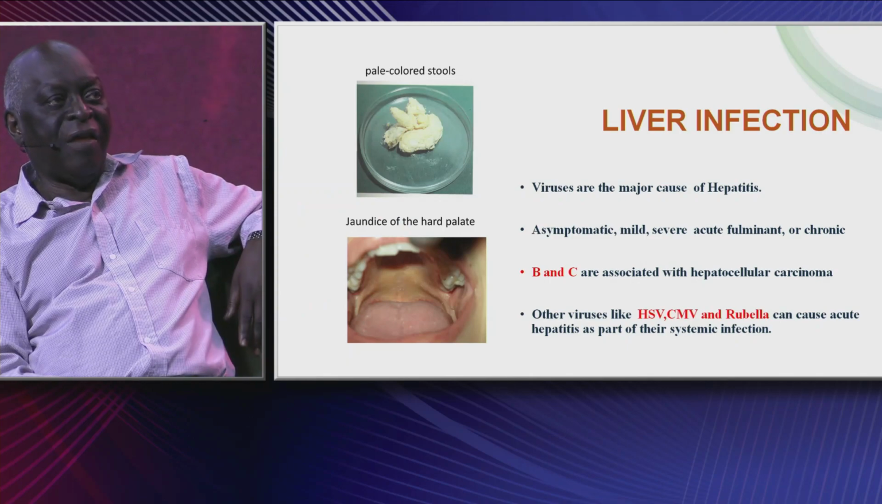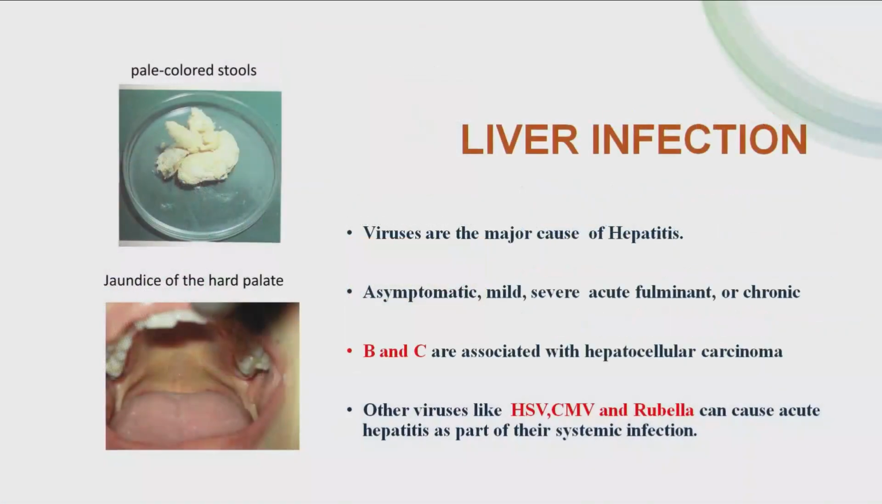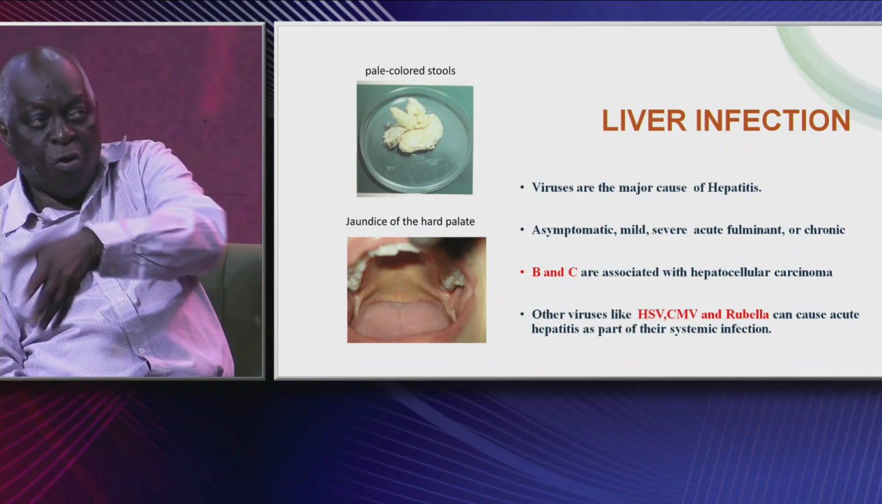Oh, this one, liver infection. What's another name for liver infection? Hepatitis. Viruses are the major cause of hepatitis. One important thing about hepatitis is that it can be asymptomatic, that is, a patient is infected but does not know that he is infected. It can be mild, some can be severe or acute, or even fulminant or chronic. A percentage of infected patients will become chronic.